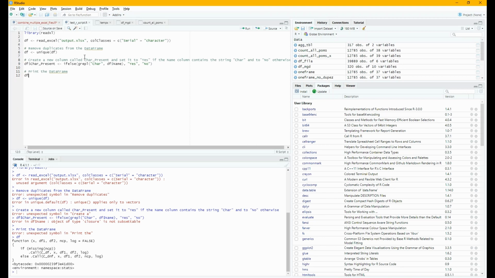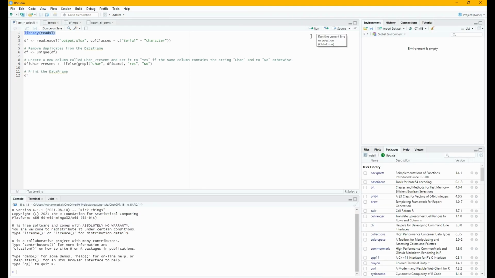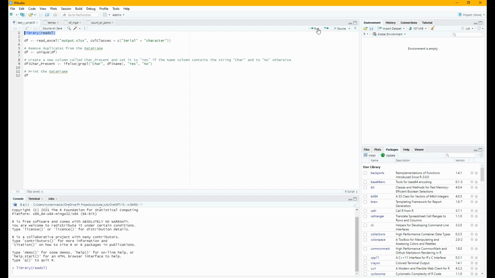Okay, since now it's in the same directory, I can just give the file name, which is output.xlsx. Let's try to run this line by line. So let's select the line that loads in the library. Click on run. Okay, it runs fine. Now let's try to load the line where it loads the data frame.